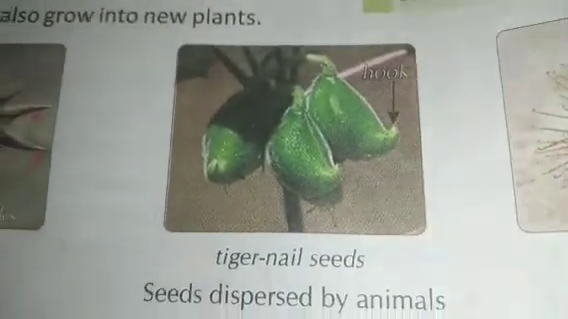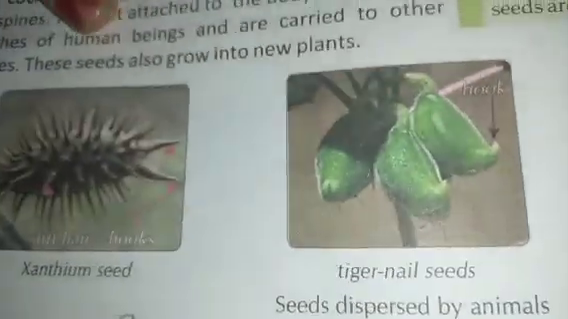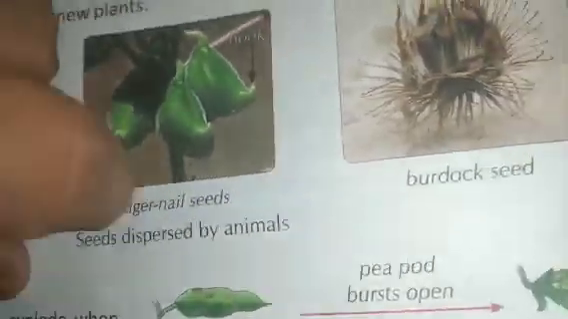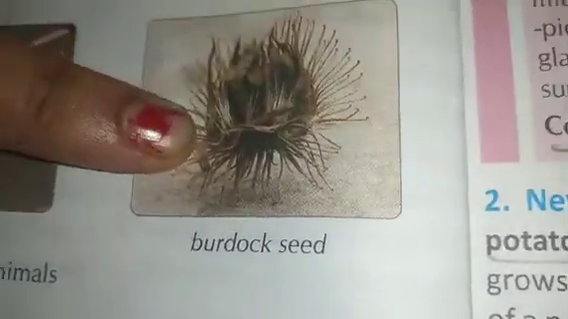Next, the seeds of some plants like burdock, xanthium, tiger nail and speargrass have hooks or spines. They are attached to the body of the animals and the clothes of the human beings and are carried to other places. These seeds also grow into new plants. See this xanthium seed, this is tiger nail seeds, and this is burdock seed. Clear? This is the dispersal by animals.